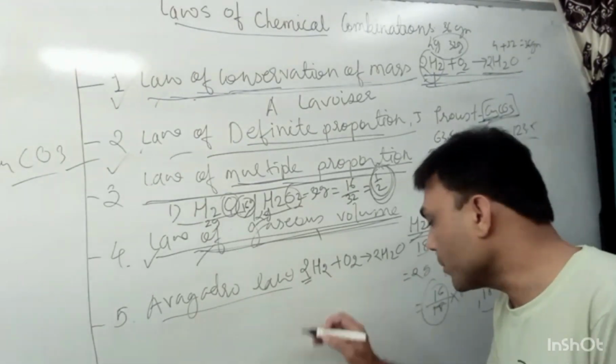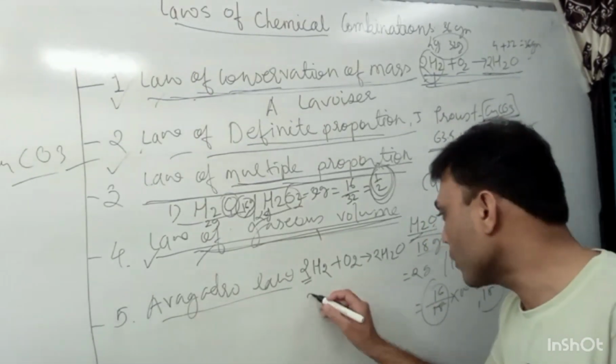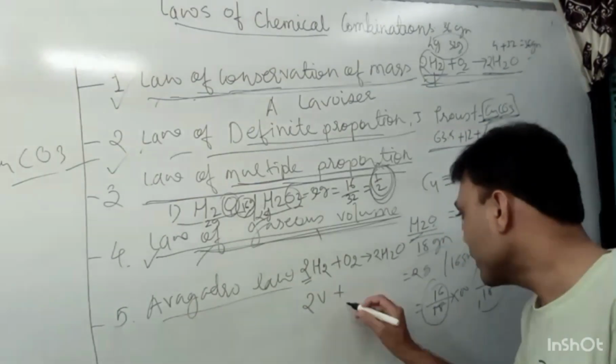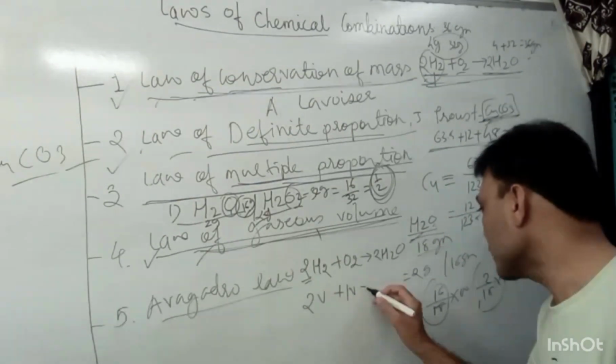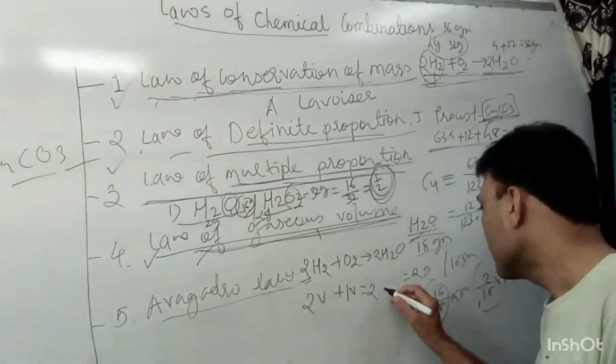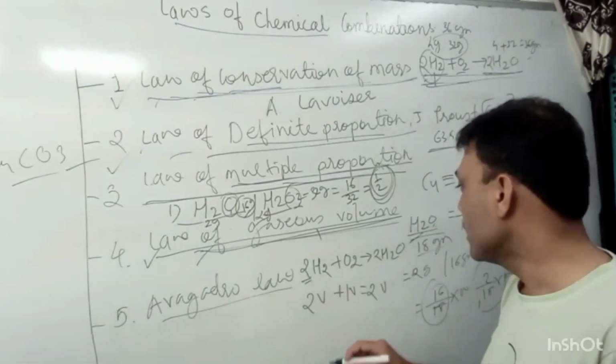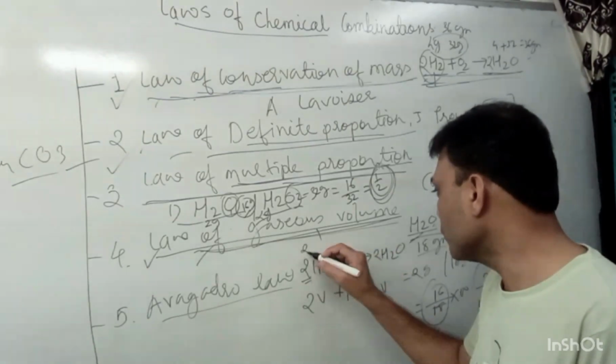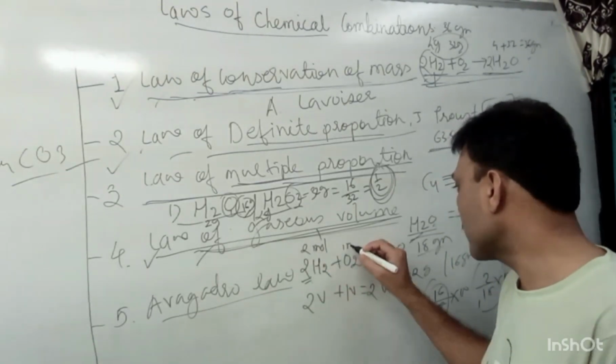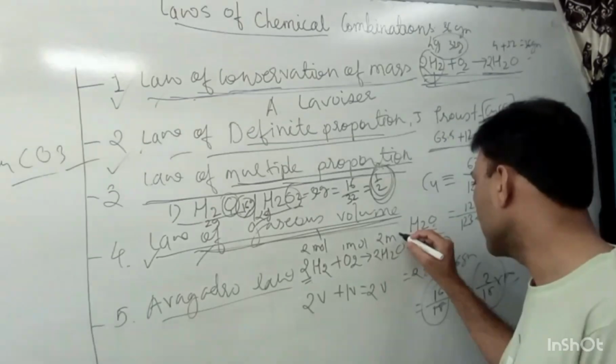Here the stoichiometric coefficient is 2. That means 2 volumes of hydrogen plus 1 volume of oxygen gives 2 volumes of H2O. Suppose this is 2 mole, this is 1 mole, and this is 2 mole.